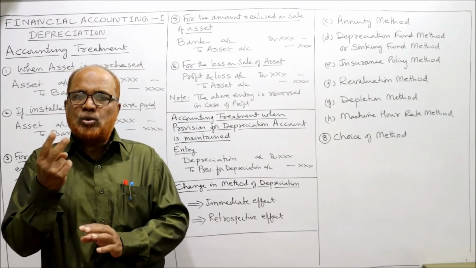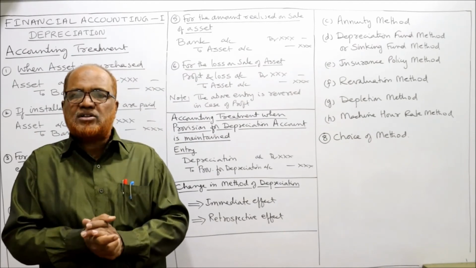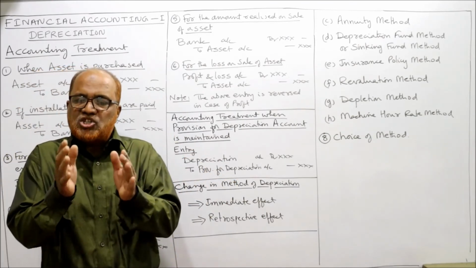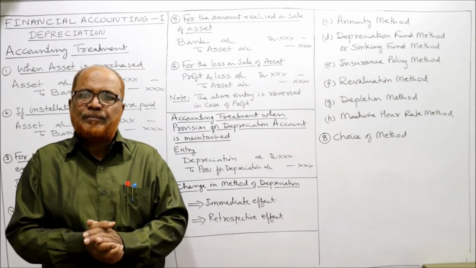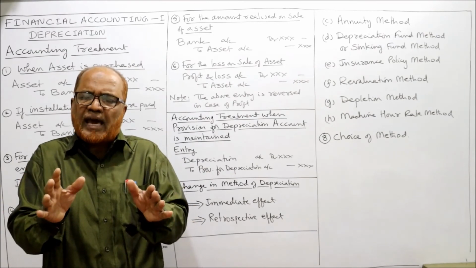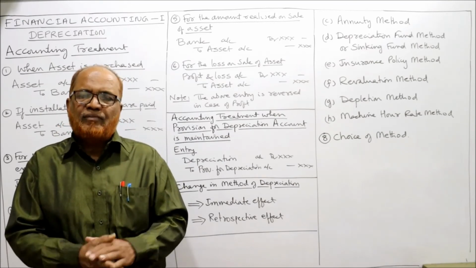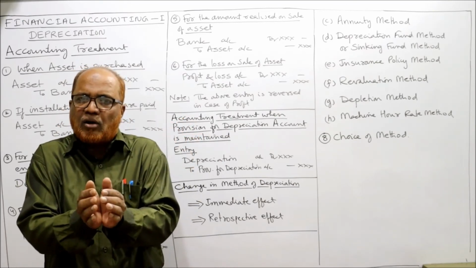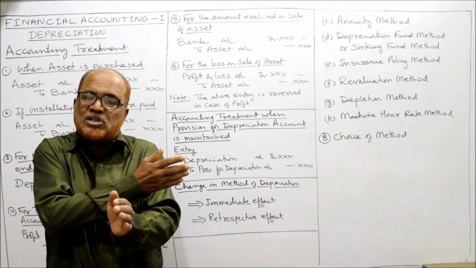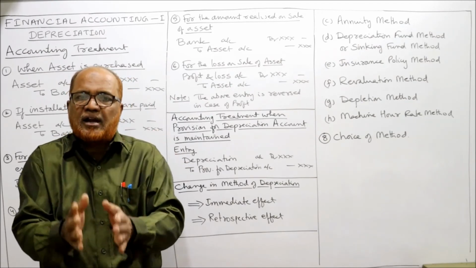Now in this case, there are two different cases. The change can be given with immediate effect, or the change can be given with retrospective effect. If the change is to be given with immediate effect, then it's very simple. No need of any adjustment. Directly we calculate depreciation according to the diminishing balance method from the current year. We will forget about the past years. From the current year onwards, we will provide depreciation according to diminishing balance. In previous years, we calculated depreciation according to the straight line method. In the current year, we have changed it, applicable from the current year only.